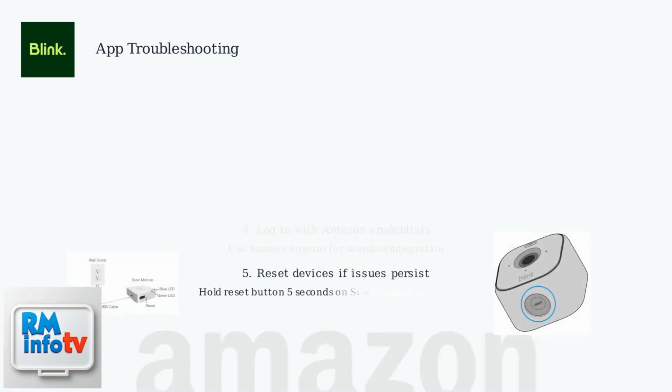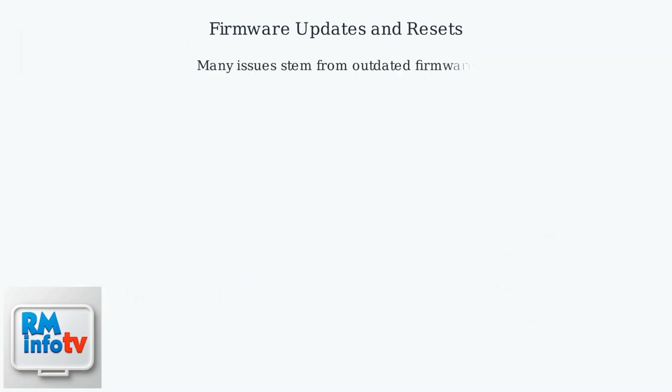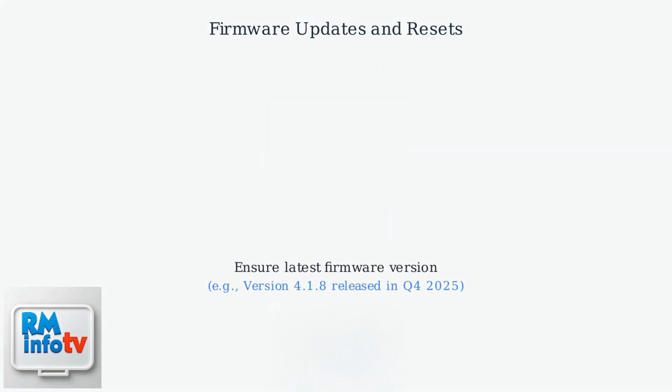If connectivity issues persist, reset your sync module and camera by holding the reset button for 5 seconds each. Many issues stem from outdated firmware on your Blink Floodlight camera. Ensure your camera is running the latest firmware version, such as version 4.1.8, released in Q4 2025. Check for updates directly in the Blink app to resolve connectivity and performance issues.